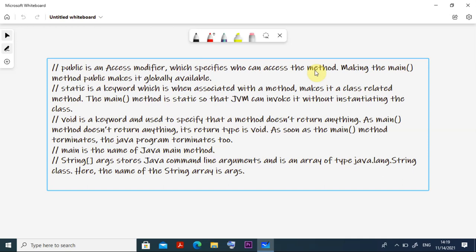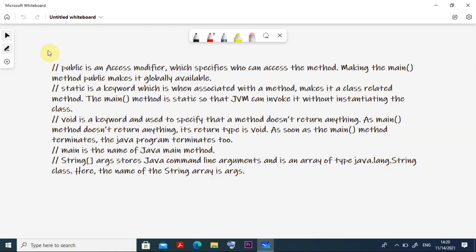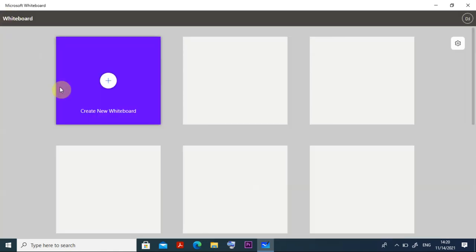Then void is also a keyword, used to specify that the method does not return anything. As the main method does not return anything, its return type is void. As soon as the main method terminates, the Java program also terminates. Clear? Then main is the name of the main method. Then String args: it stores Java command line arguments and is an array of type java.lang.String class. Here the name of the string array is args. You can give any name, but here it is given args, right? So in this way we can do the things.